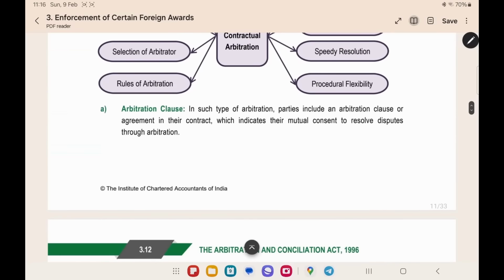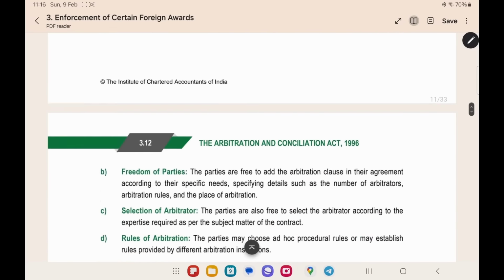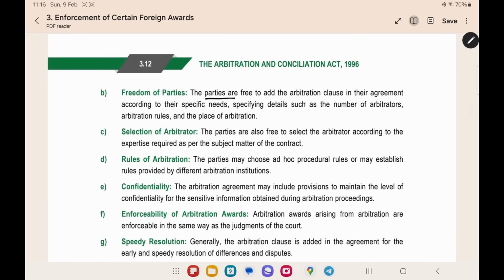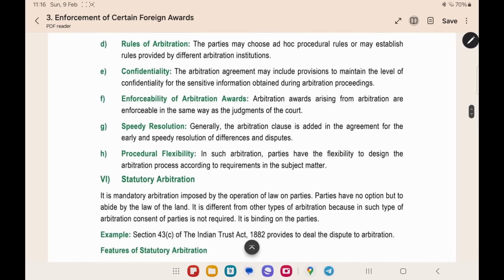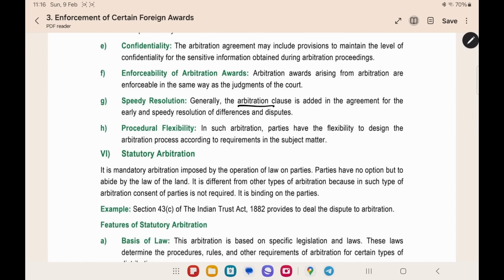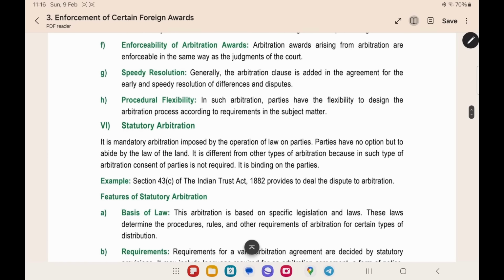The features are: arbitration clause. It will be included in the arbitration agreement. Freedom of the parties. Parties can decide the arbitration clause according to their wish. Selection of arbitrator. It will be done as per the wish of the parties. Rules of arbitration. They can choose ad hoc or they can also use an arbitral institution. Confidentiality. It will be confidential. Enforceability of arbitration awards. The arbitration award will be enforced in the same way as the judgment of the court. And then speedy resolution. The arbitration clause is added to resolve through arbitration. When compared to court, you can solve it in a quicker manner. Procedural flexibility. You can decide the procedure by yourself. All these are repeated points. If you want, you can pause the video and read it.